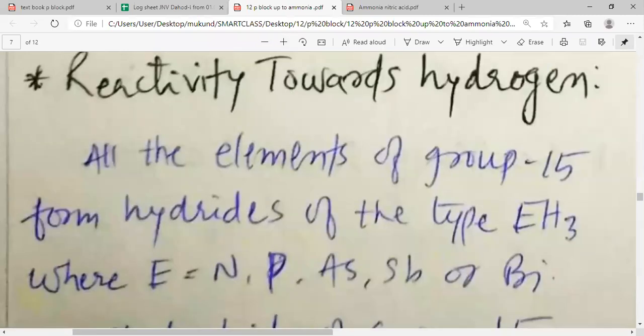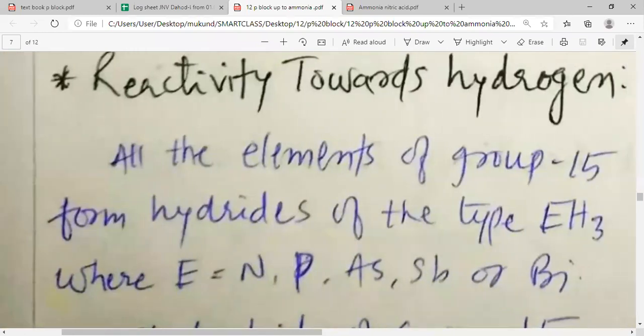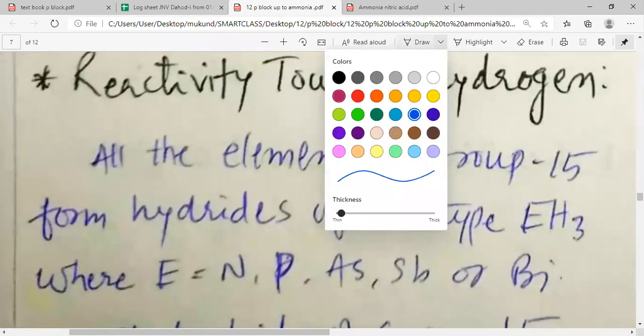Let's revise what we have studied in the last period and then we can move forward.